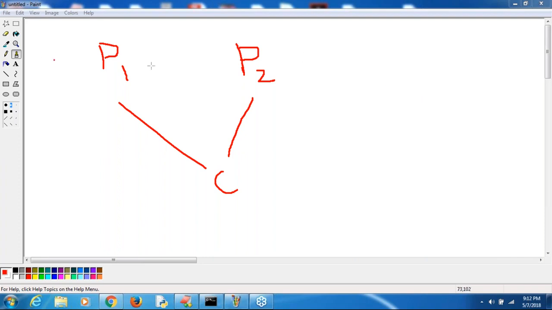Now observe that. Here the parent class P1 contains an M1 method, and this other parent also contains an M1 method. Both have the same method. If I call c.M1, which M1 method will come? It is an ambiguity problem. It is impossible to resolve this problem in Java classes. There is no way defined. That's why multiple inheritance concept is not allowed in Java.